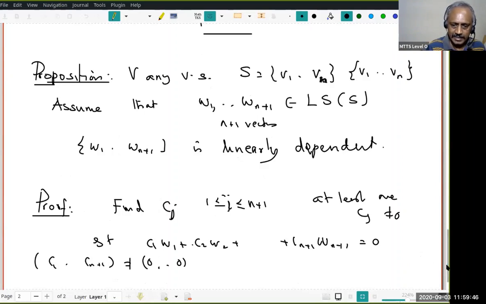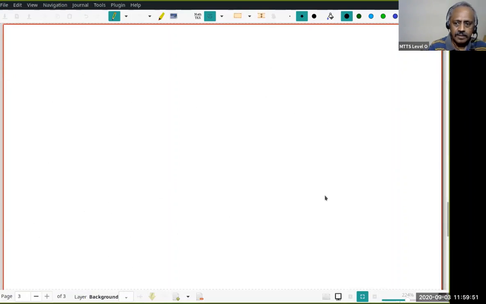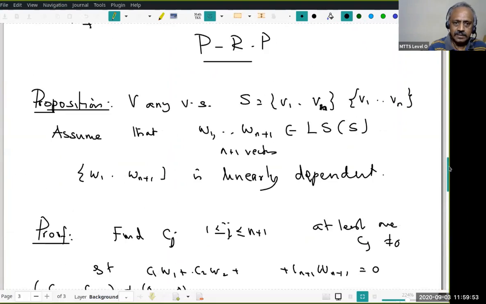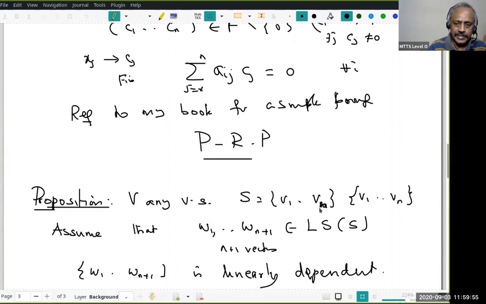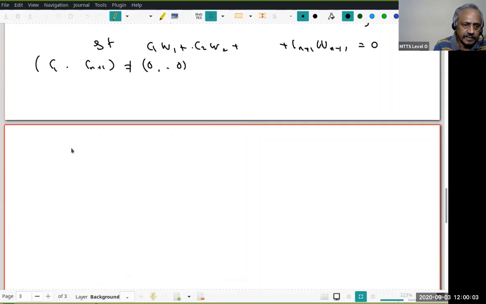Do you understand that? So how do I do that? Where is n here? Remember, S is v1 to vn, and w1 to w_{n+1} are in the linear span of S. Therefore, each wi, I can write as ai1 v1 plus ... plus ain vn.